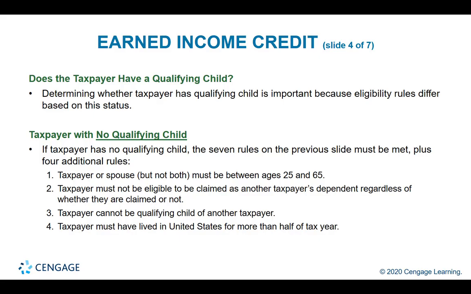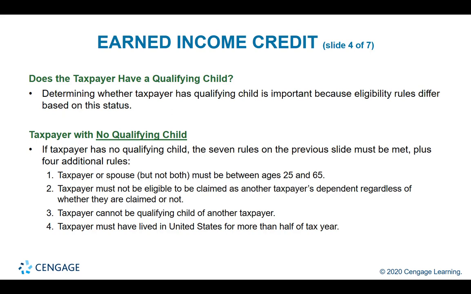Now, determining whether the taxpayer has a qualifying child is important because eligibility rules differ based on the status. For the taxpayer with no qualifying child, the 7 rules on the previous slide must be met, plus these 4 additional rules. First, the taxpayer or spouse, doesn't have to be both, must be between the ages of 25 and 65.